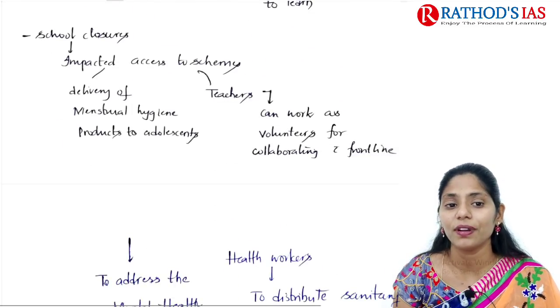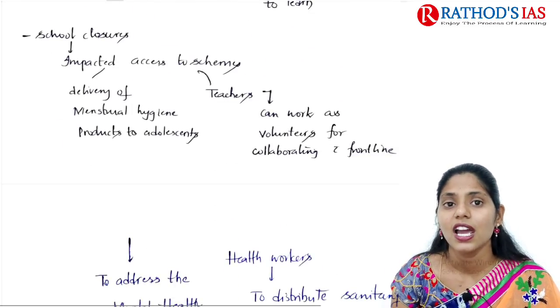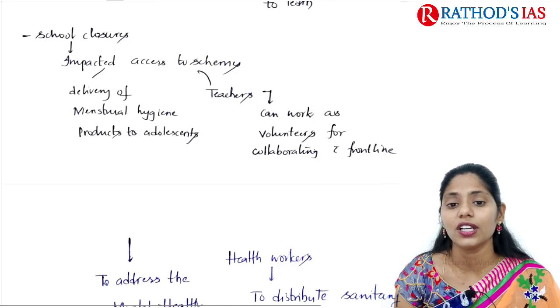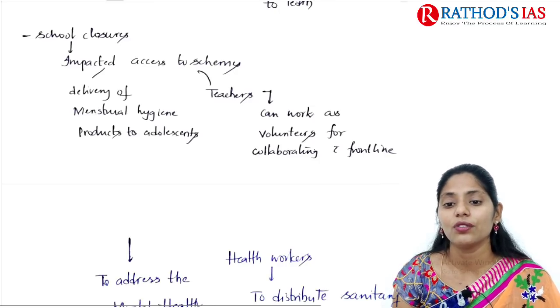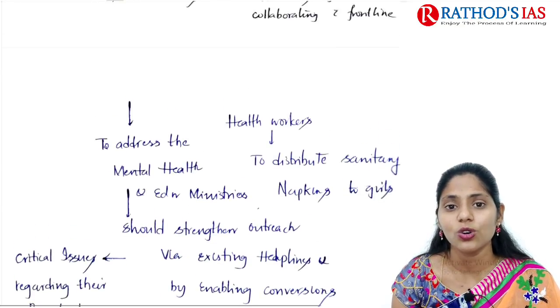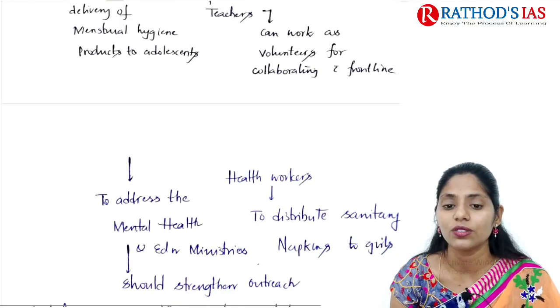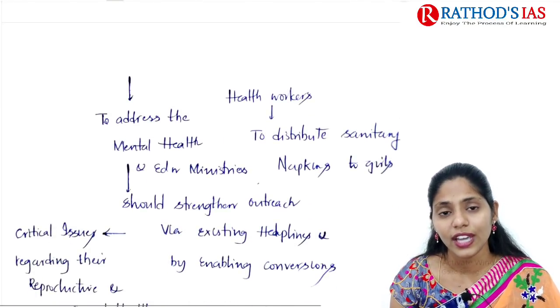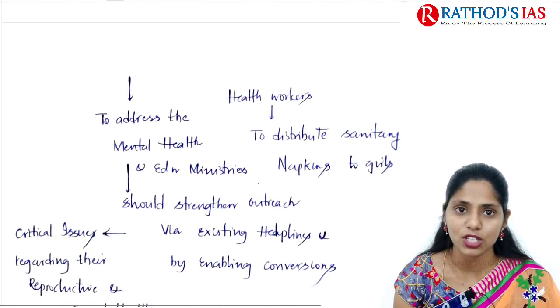For example, delivery of menstrual hygiene products to adolescents. The teachers can work as volunteers, collaborating with the frontline. And here we need to also consider these teachers as frontline health workers, and they can also help to distribute sanitary napkins to girls.